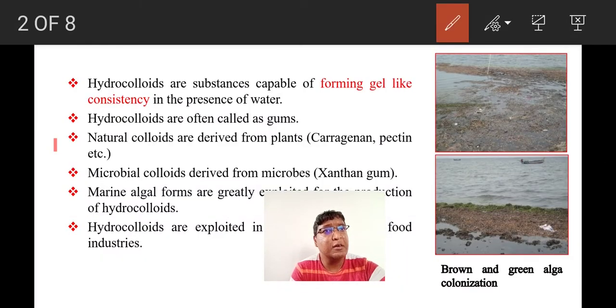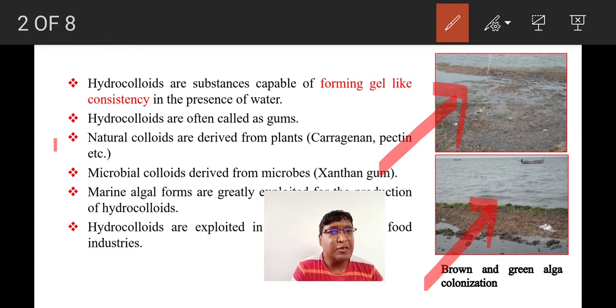Here I have given two pictures. These are pictures taken by me during my minor research project period, along the southeast coast of Tamil Nadu, particularly the Adrambatinam coastal regions. There you could find colonization of brown and green alga.